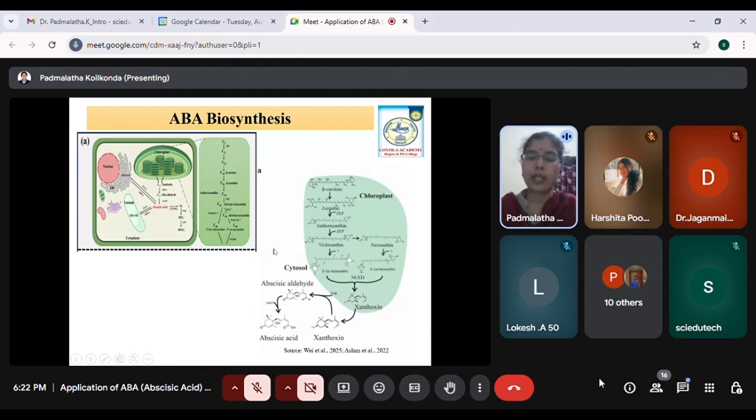The remaining steps in the synthesis of abscisic acid occur in the cytosol. There are two important enzymes here: alcohol dehydrogenase reductase, and aldehyde oxidase, which help in the conversion of xanthoxin first into abscisic aldehyde and then finally into abscisic acid. This is the biosynthetic pathway which occurs in plants. Usually, endogenously, a lower amount of abscisic acid is synthesized in plants. Only during drought stress is the endogenous level of abscisic acid increased, and then it will enter a signaling pathway which will help in the stress response.